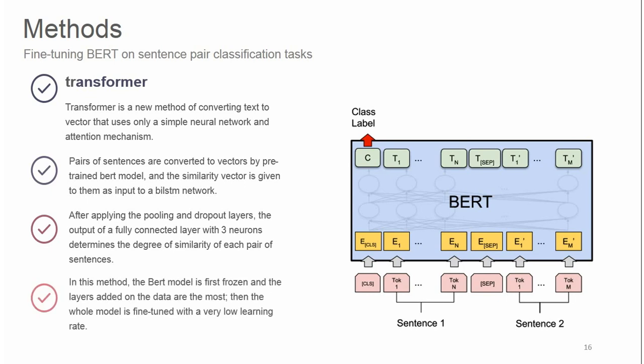In this method, the BERT model is first frozen and the layers are added on the data. Then the whole model is fine-tuned with a very low learning rate. You can see the architecture for the sentence pair classification test.